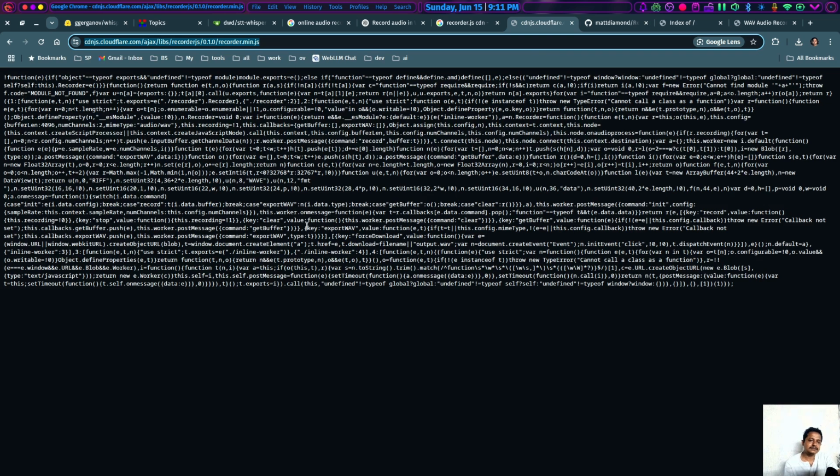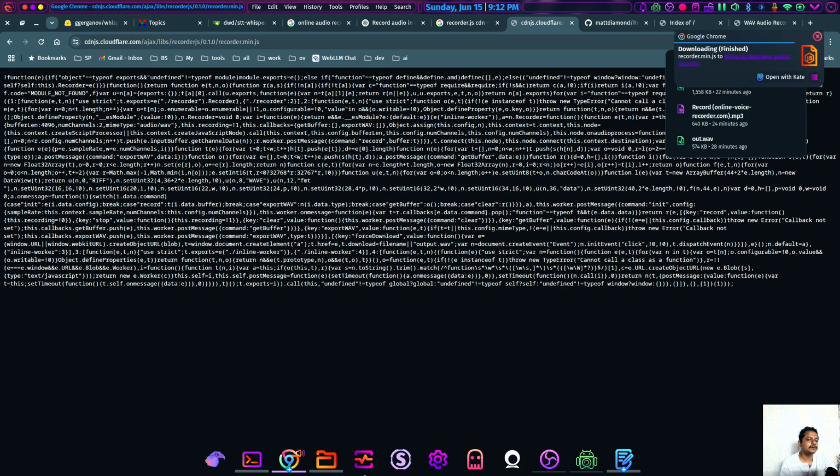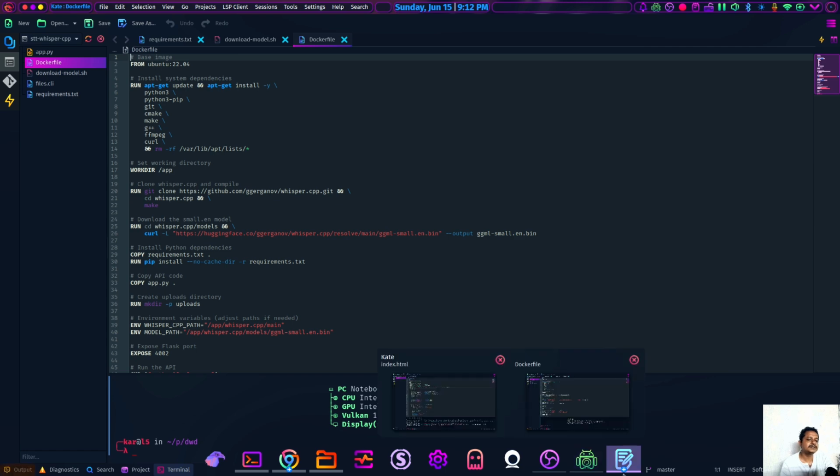So what would be my next strategy to solve this issue? I can connect my laptop using VPN or any tunneling technology on any server, and I can run a domain or subdomain so that the CDN becomes available. There is another way, I think much easier: I just save this file and all these files. By the way, this is the project I'm working on.